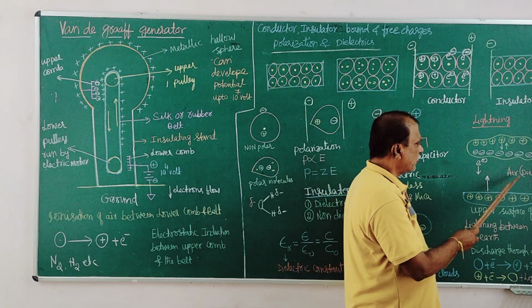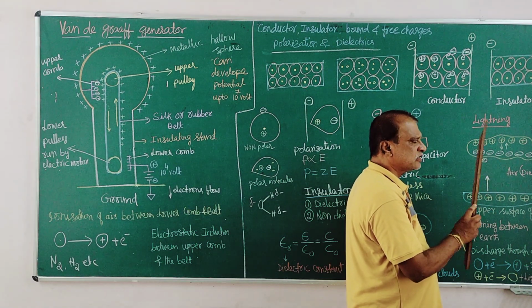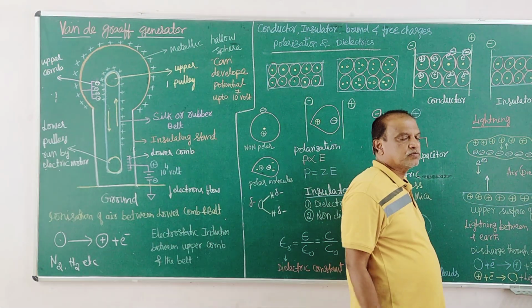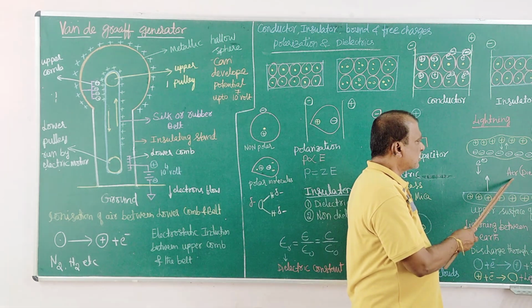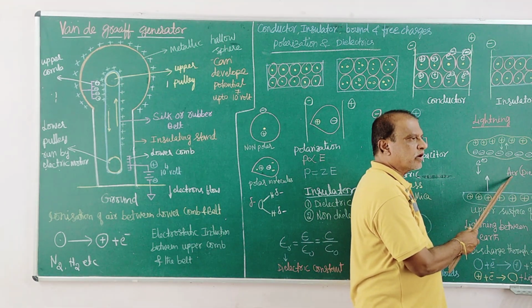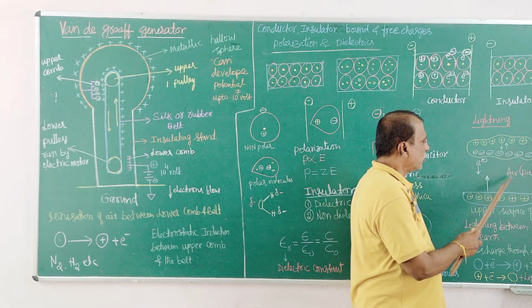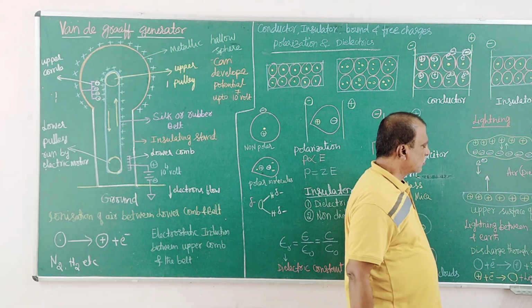Air is always present in between, and air is a very good insulator. If air were not there, electric current would flow. So air is also called a dielectric. It is an insulator and never allows electric current to flow in this direction.